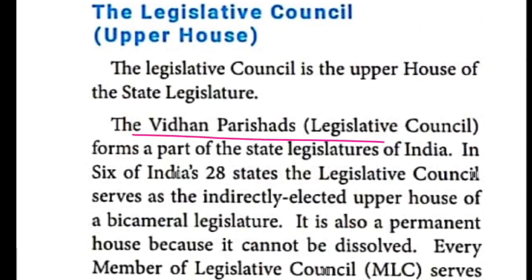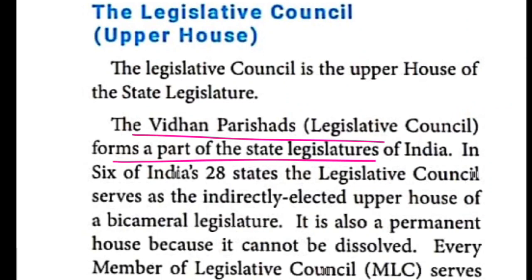What is the other name of the legislative council? Vidhan Parishad. It forms a part of the state legislature, because the state legislature consists of 2 houses: one is the legislative assembly, another one is the legislative council.